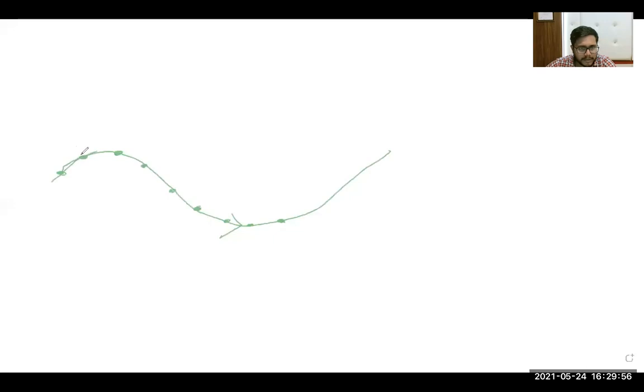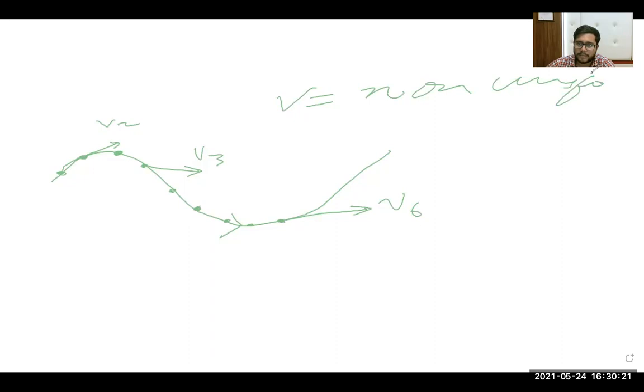At this point suppose velocity is v2, at this point velocity is v3, at this point velocity is v6. Let us suppose. So it means in order to move in a curvilinear path, your velocity will be non-uniform. Then only you can move in the curved path.